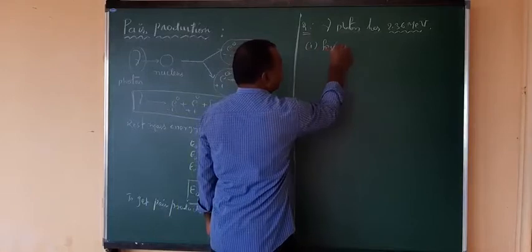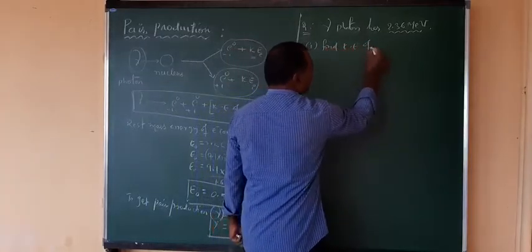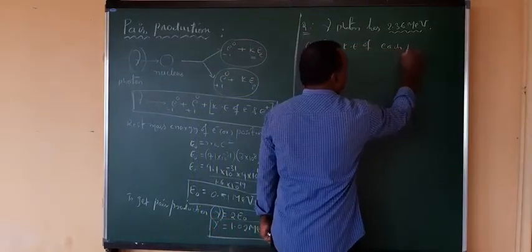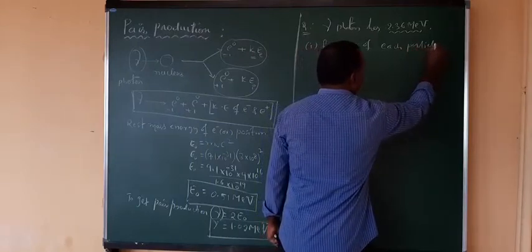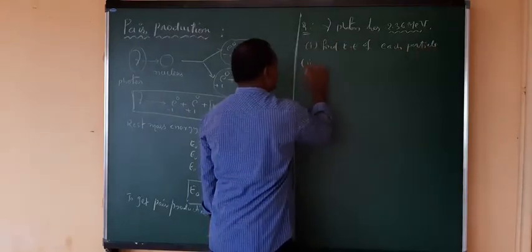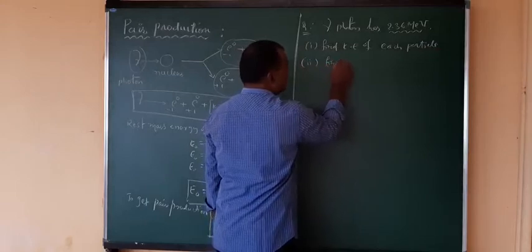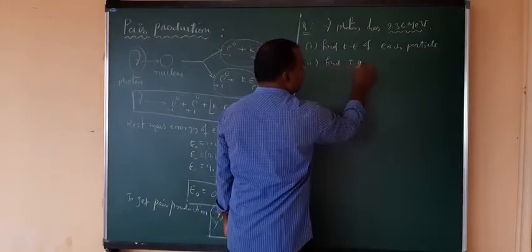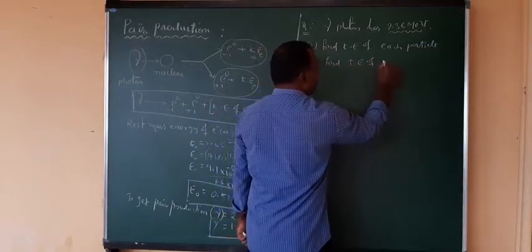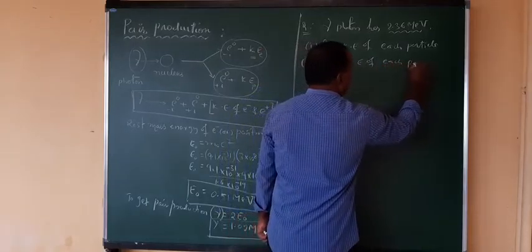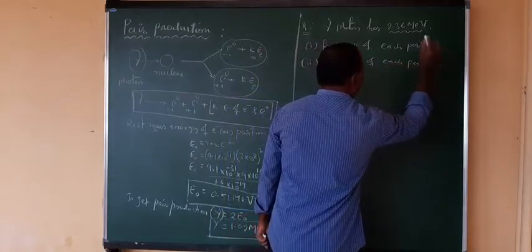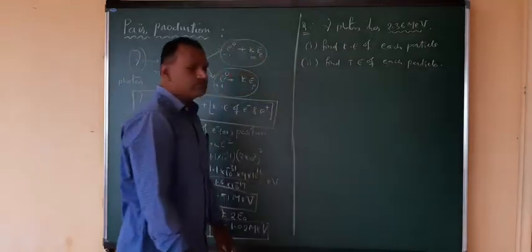First, find the kinetic energy of each particle. And second, find the total energy of each particle.